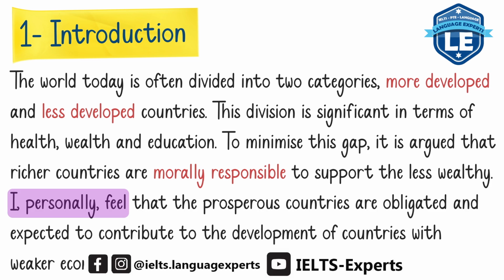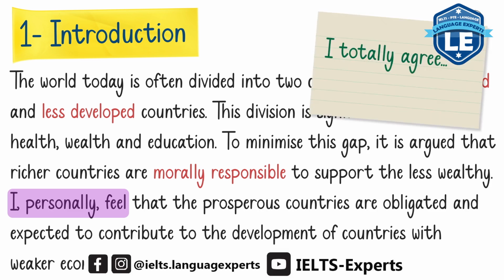All right. So it shows the examiner that in the third paragraph, in the second body paragraph, I'm going to write about the opposing view, right? Those who do not believe this, those who think that rich countries are not responsible toward poor countries, all right? So if I wanted to completely agree or disagree, I should have written, I totally agree, or I completely agree that the prosperous countries are obligated, all right?